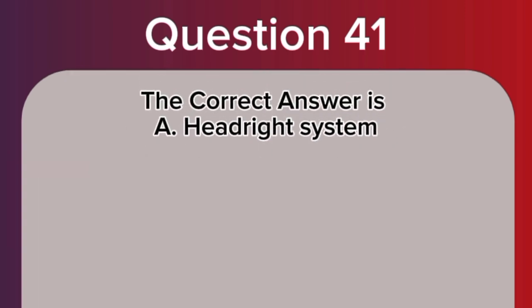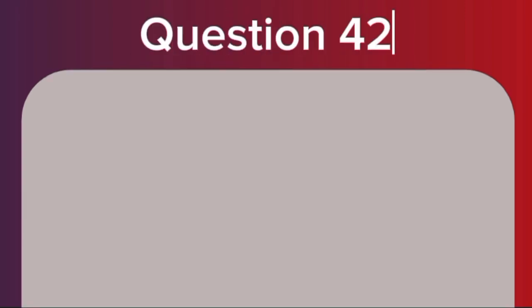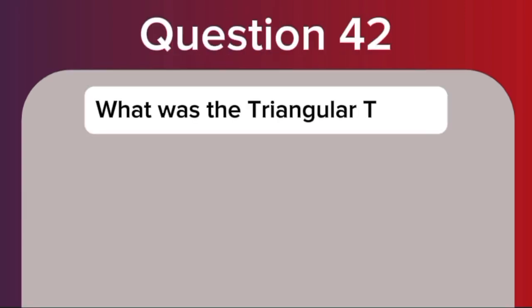The correct answer is A. Headright system. Started in 1618, the headright system offered land to those who paid their own or others' way to Virginia. Question 42. What was the triangular trade?